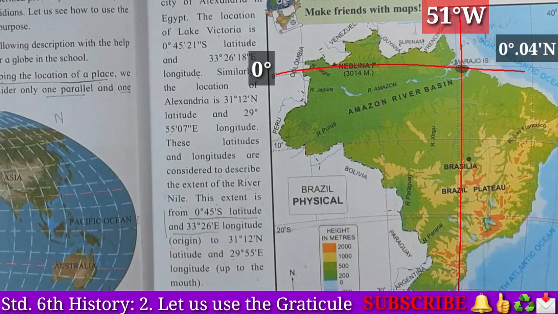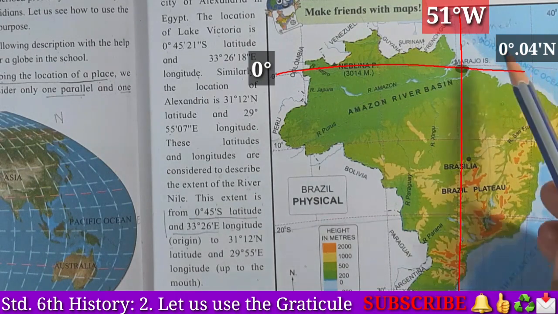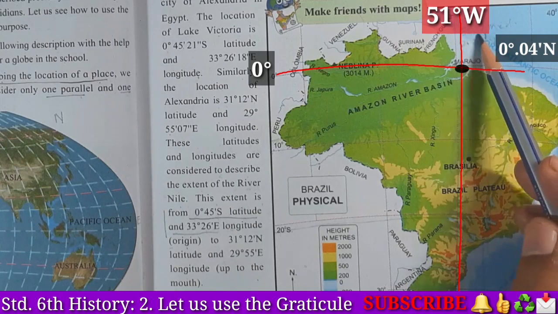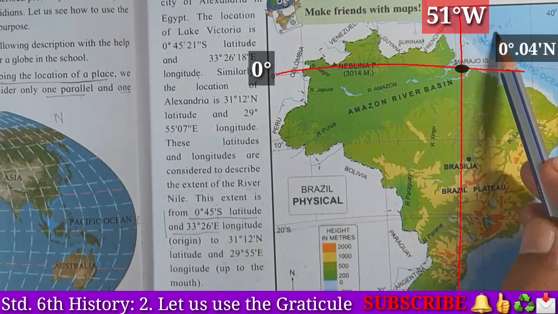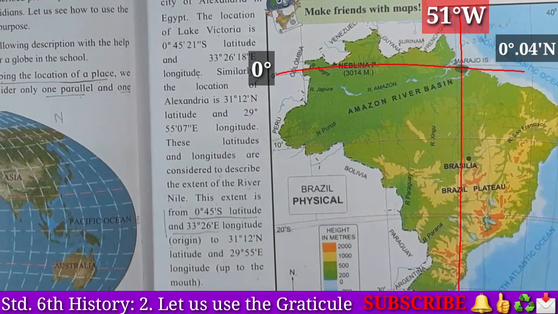In short, I would like to tell you the location of Marajo Island using Graticule can be described as 0.04 minute north parallels and 51 degrees west meridian. Okay, student? Yes, very good. So, here we have completed all these questions. Now, we shall move forward.